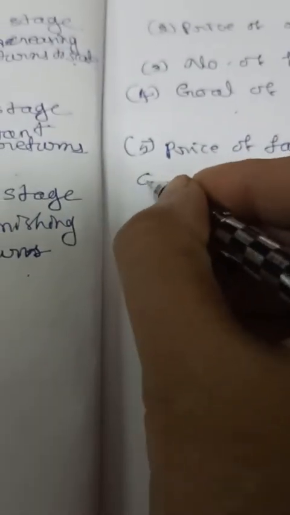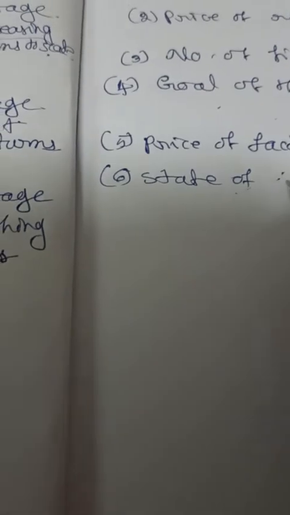Then the next one: state of technology. The supply of the product depends on the state of technology, the method that is used to produce the goods. If the old method is used, automatically the supply will be less.